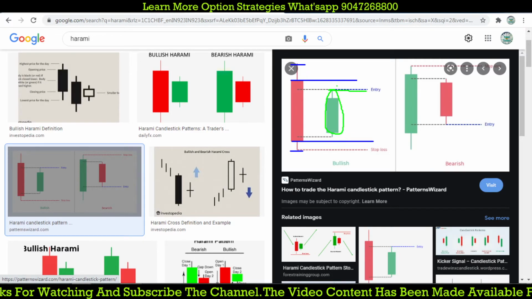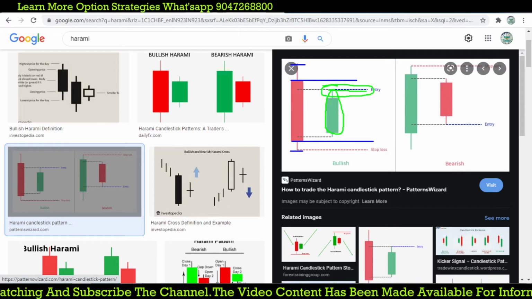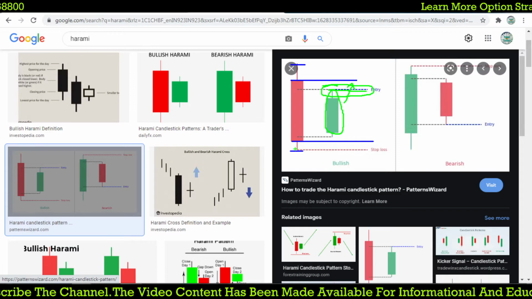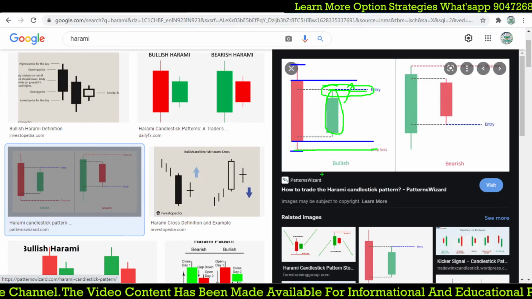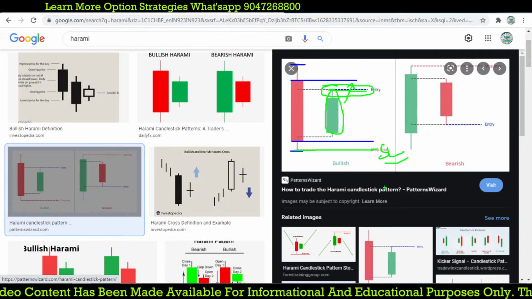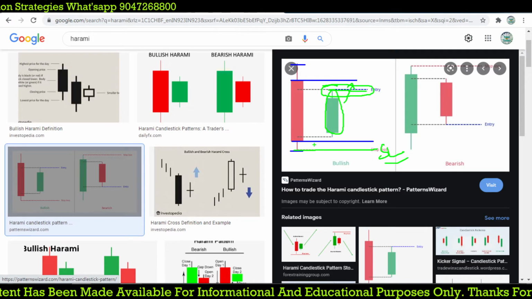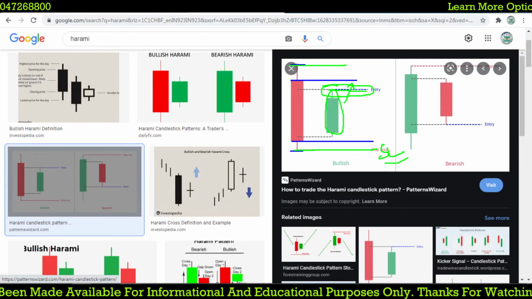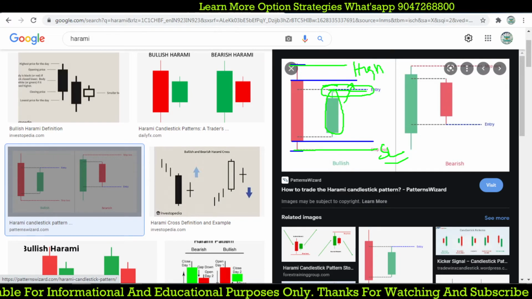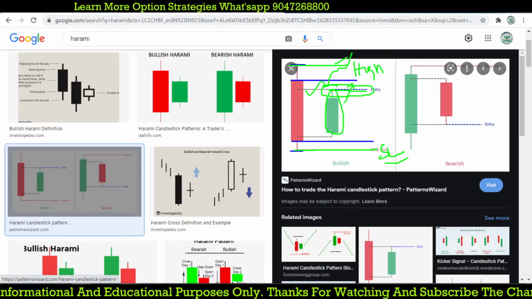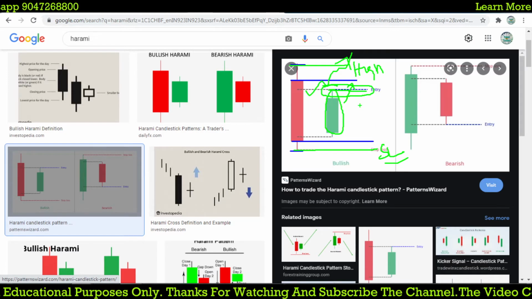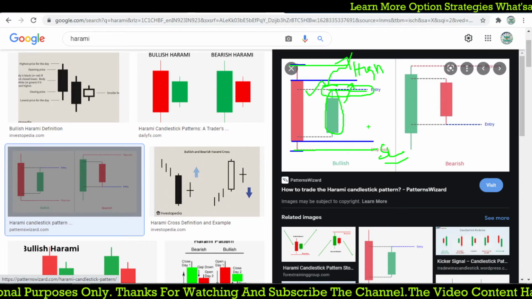Okay, so where we can try to take an entry is at this point where the high is broken. We will go for an entry with the previous day candle low as a stop loss, correct? But what I am showing you is that when the market crosses above these two candlestick patterns, at that time also we can go for an entry. That will be a more powerful breakout, instead of entering at the second candle high. So there are two types we can trade.